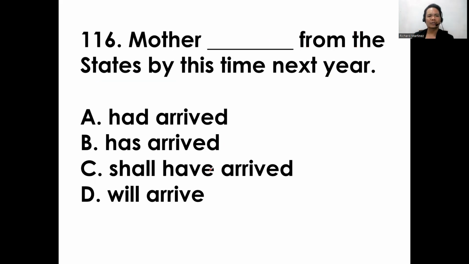All right. So number 116: Mother blank from the States this time next year. A, had arrived; B, has arrived; C, shall arrive; D, will arrive. Okay, so the answer for this item is shall have arrived.